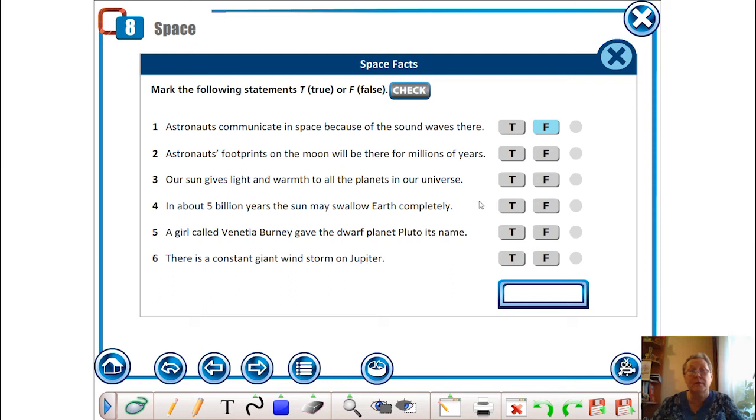Our Sun gives light and warmth to all the planets in our universe. In about 5 billion years, the Sun may swallow Earth completely. A girl called Venetia Burney gave the dwarf planet Pluto its name. There is a constant giant windstorm on Jupiter. So you need to do this task and to check yourself again watching the video.